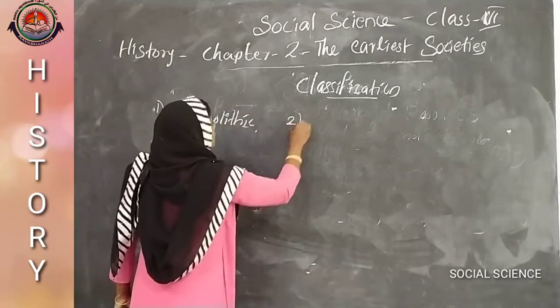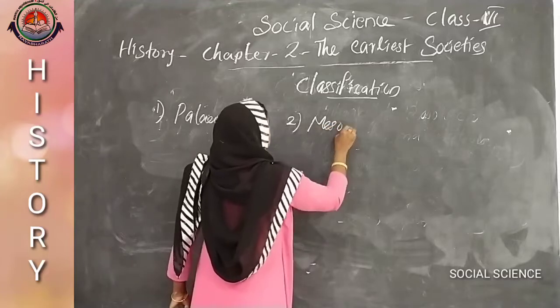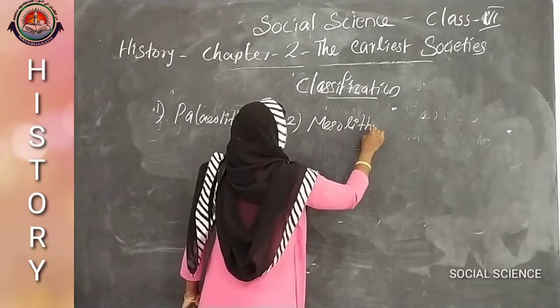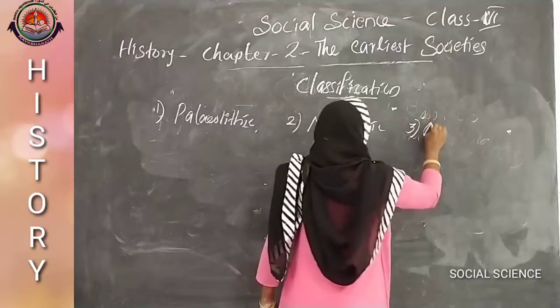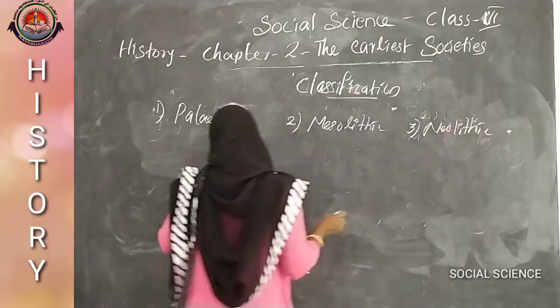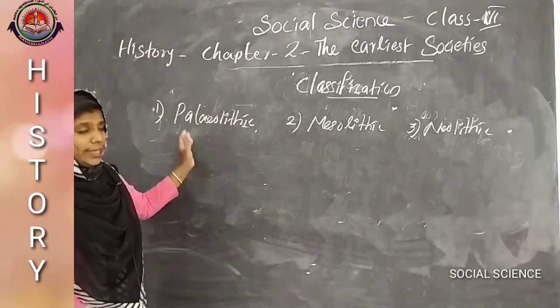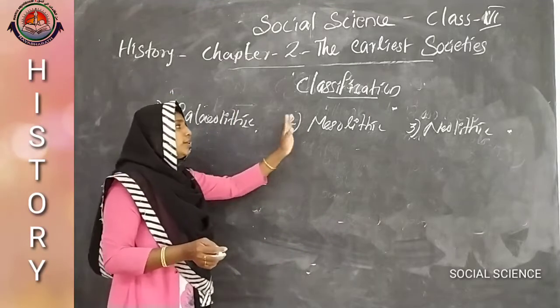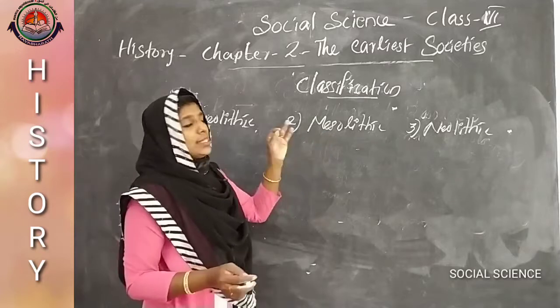The second is Mesolithic, and the third is Neolithic.